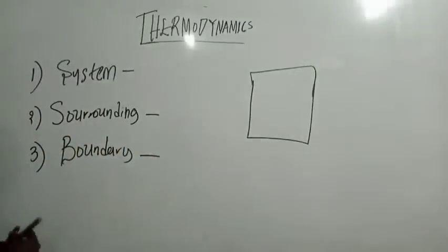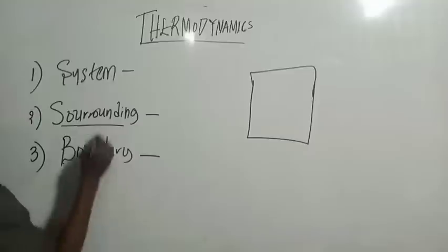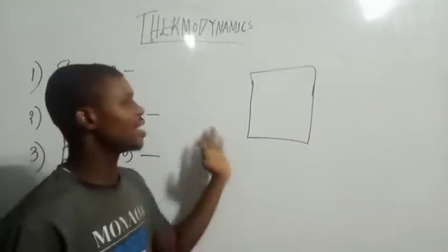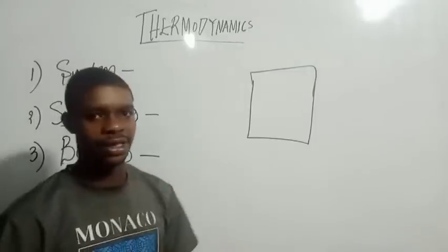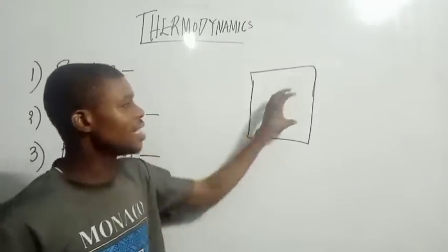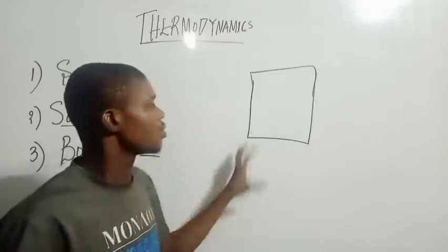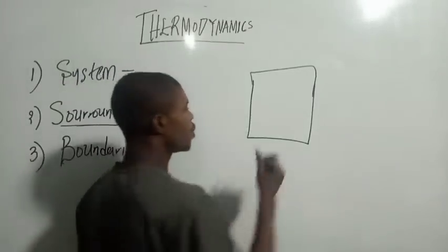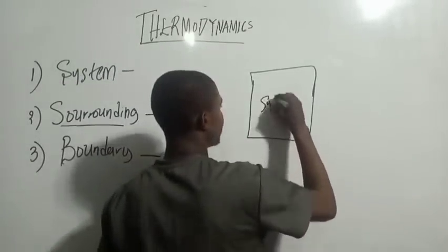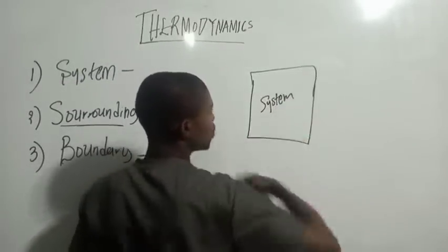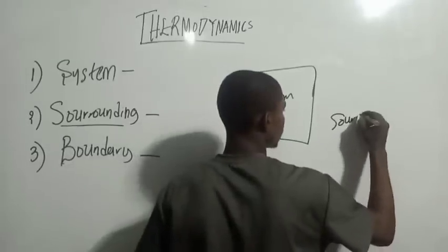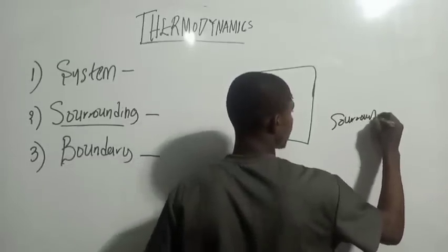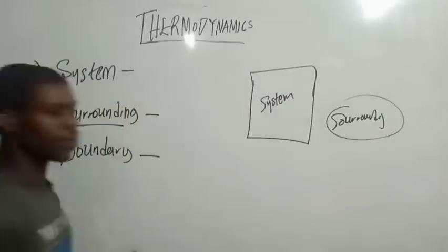Then what is the surrounding? Surrounding is the entire rest of the universe. Everything outside this system is called the surrounding. So here we have the system, and the rest of it is the surrounding. Do you get that? This one is the surrounding.